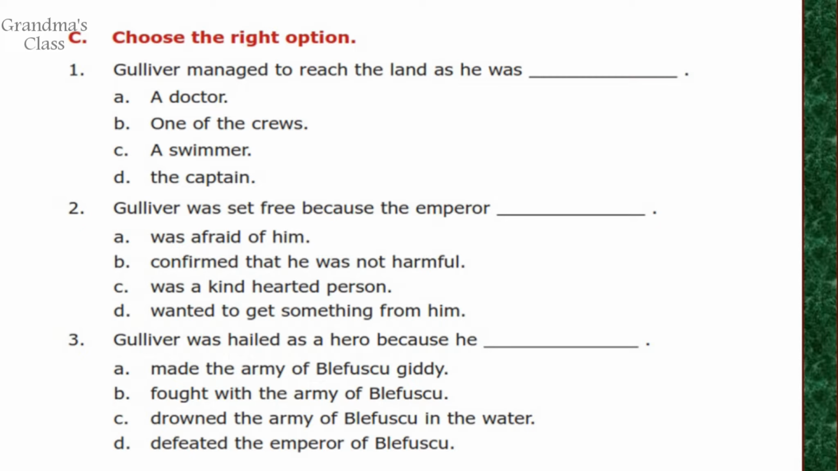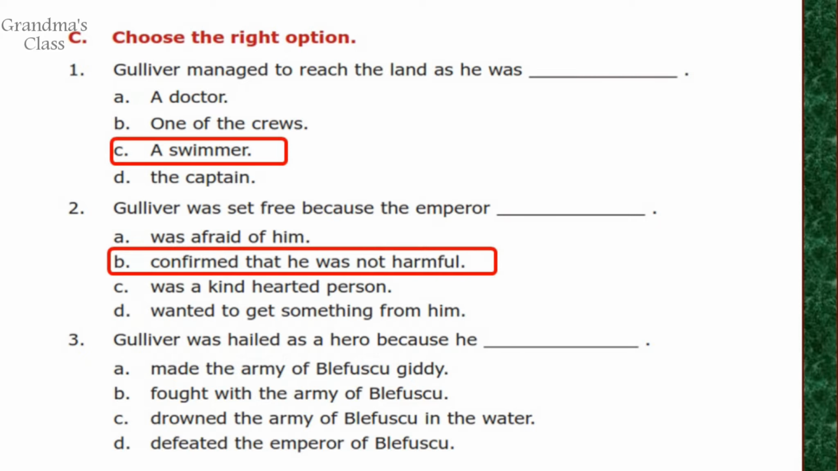Question C. Choose the right option. Gulliver managed to reach the land as he was a swimmer. Number 2. Gulliver was set free because the Emperor confirmed that he was not harmful. Number 3. Gulliver was hailed as a hero because he made the army of Blefuscu giddy.